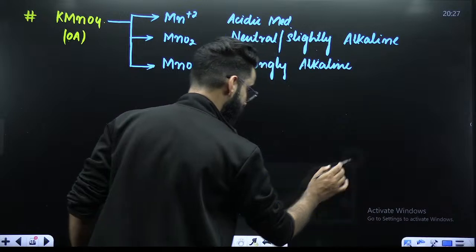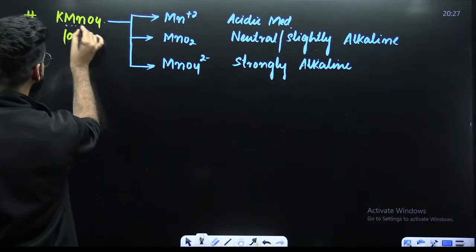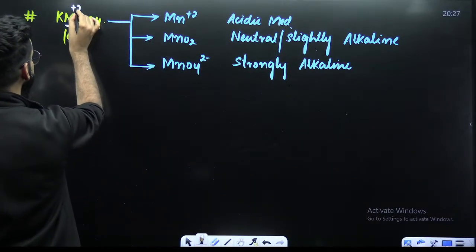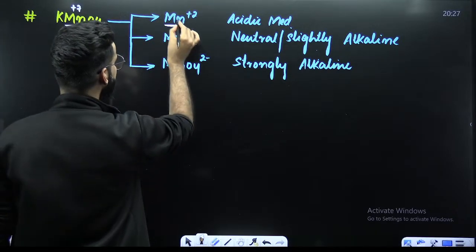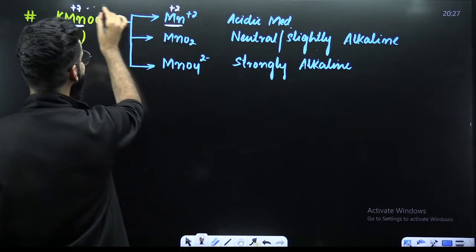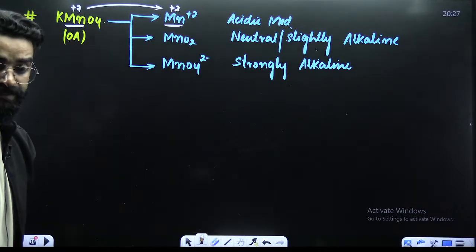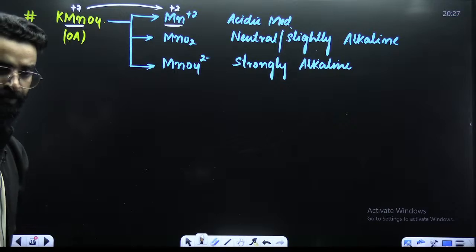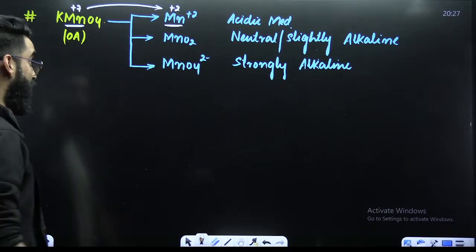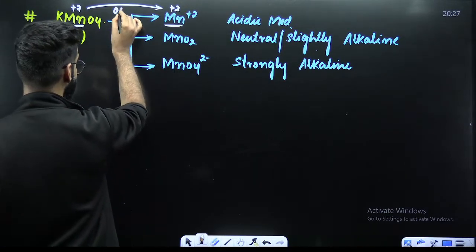Now, my dear students, look carefully. If you ask me what is the oxidation state of manganese in KMnO4, I'll say +7. Here it is +2. +7 to +2, a decrease in the oxidation state. Decrease in the oxidation state is what you call a reduction. The one that undergoes reduction is the oxidizing agent.